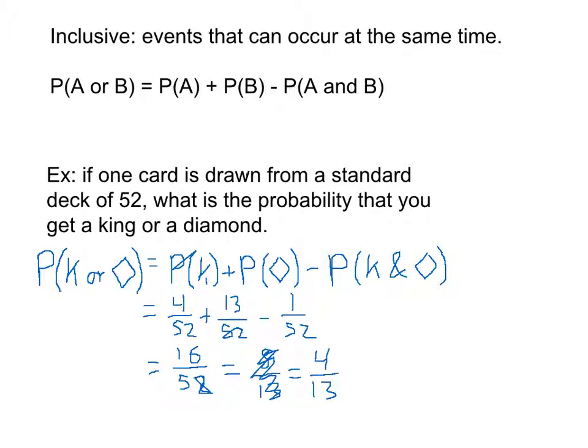So you've got a 4 in 13 chance, which, if we use our calculator real quick, should be a little less than about a third of a chance here.